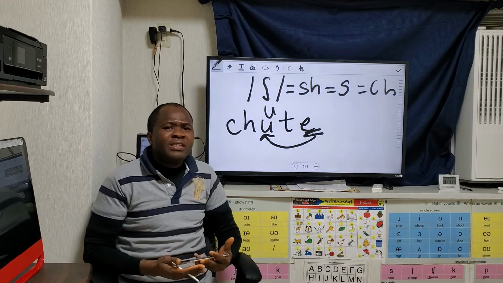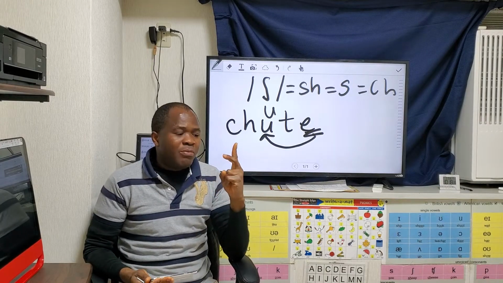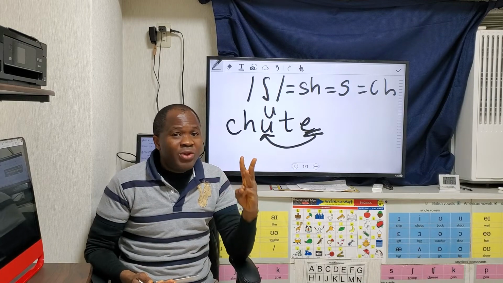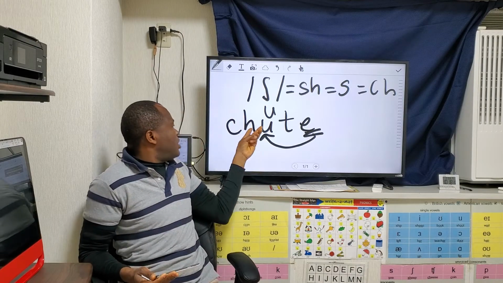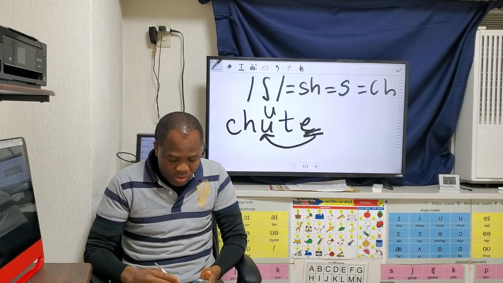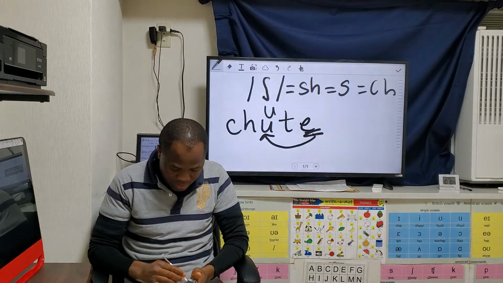Number 1, the sound sh, we can represent with SH. Number 2, we can represent with just S. Number 3, we can represent it with CH. Let's take our number 4.